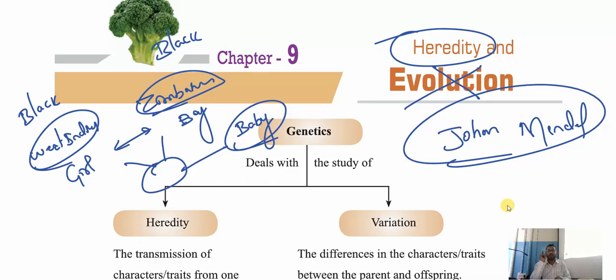Heredity is one of the beautiful chapters which helps us to understand the beauty of nature. How today we look like our parents. How we have come from our parents' side, but still we look like our grandparents, like our uncle. You understood my point? But some are a few more features. As soon as we compare, it matches and it doesn't match. Why is it matching? Why is it not matching? That is what we are going to study in this chapter, heredity. So let's get started with the chapter heredity.